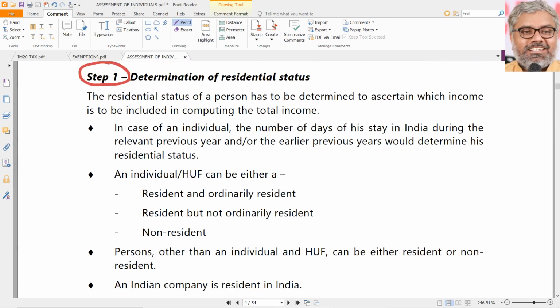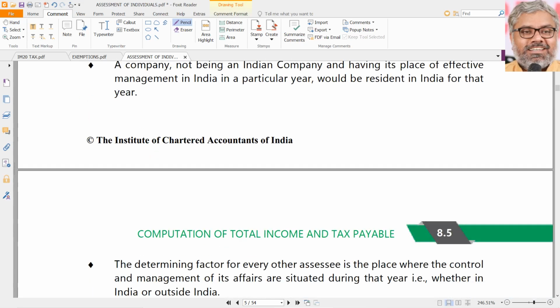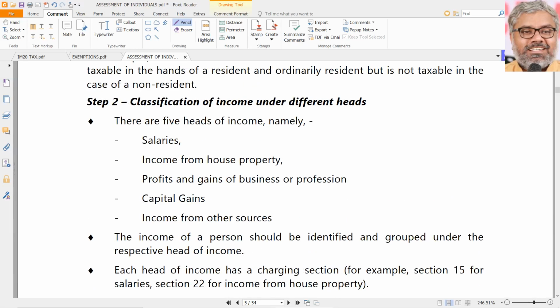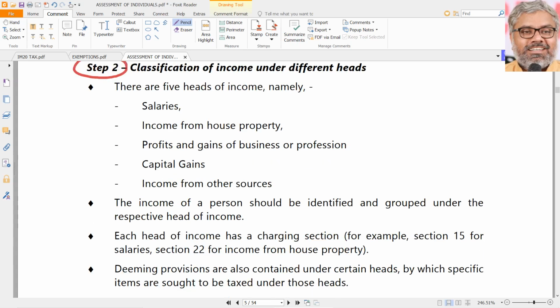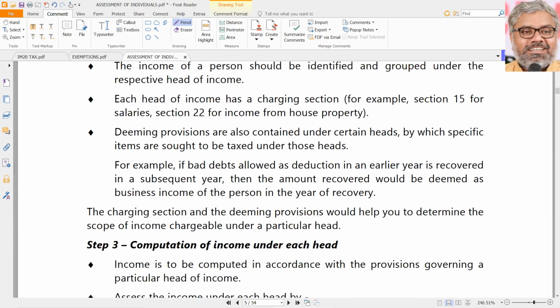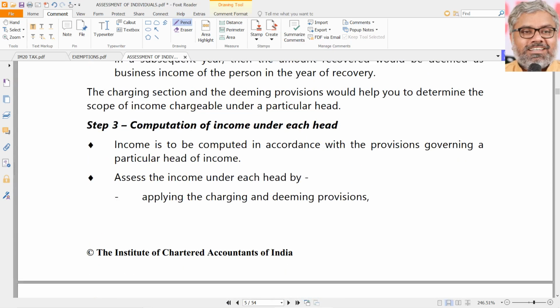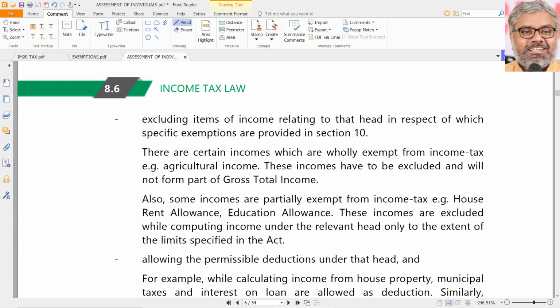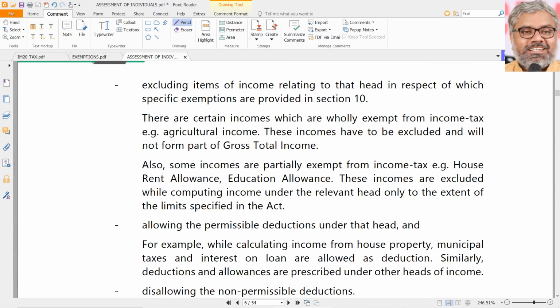So naturally step 1 is determination of residential status of the assessee. Then naturally step 2 is classification of income under different heads, and we know all those heads. Then compute the income under each of those heads according to the provisions applicable under those heads of income. Of course, wherever there are some specific exemptions as provided in section 10, they have to be given.